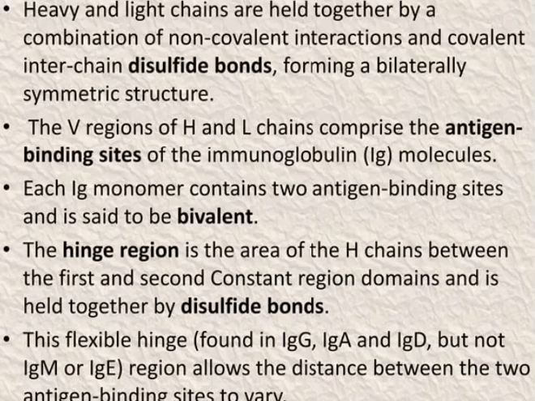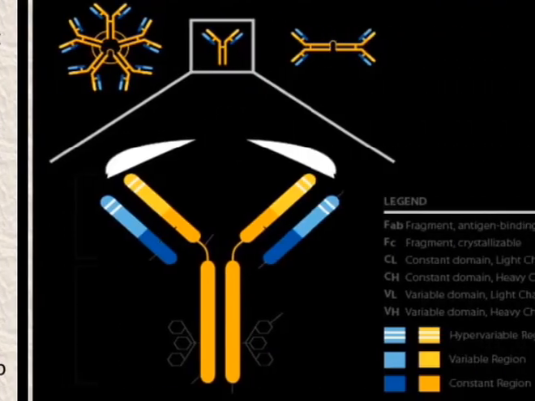The hinge region is the area of an H chain between the first and the second constant region domain and is held together by disulfide bonds. This flexible hinge, found in IgG, IgA and IgD but not IgM or IgE, allows the distance between the two antigen binding sites to vary.